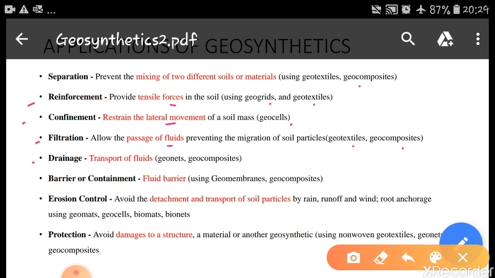Drainage is nothing but the transportation of fluids. For this purpose we use either geonets or geocomposites. They can be used as a fluid barrier or containment, so whenever we use geomembranes or geocomposites, they will not allow the water to flow through.